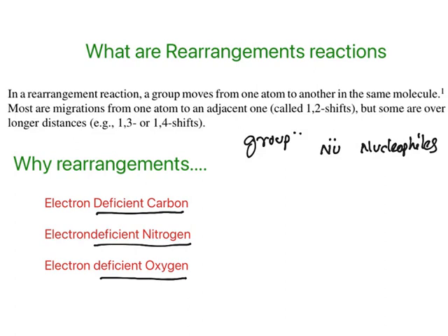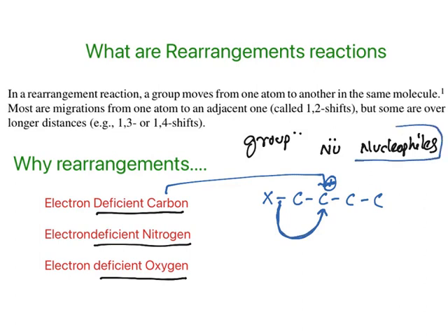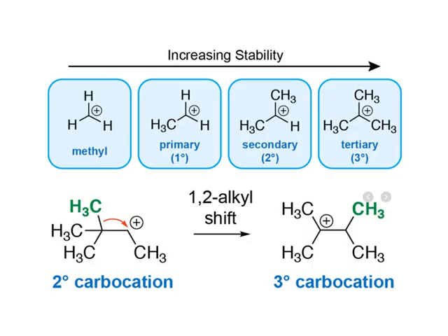Now see, we have seen an example. Let's say there is a group called X and all these atoms are there. Now this group moves along with electrons to this carbon in a 1-2 shift. Why is it moving? Because this carbon is electron deficient. It may have a positive charge. To neutralize this charge, this group moves along with electrons. So these are known as nucleophilic migrations, because they are moving to an electron deficient carbon, nitrogen or oxygen. Let us see them in detail.